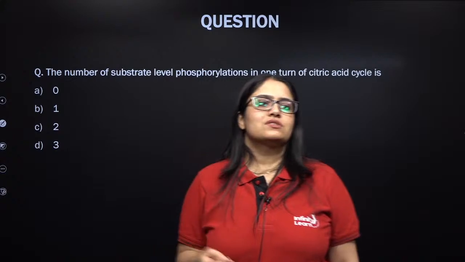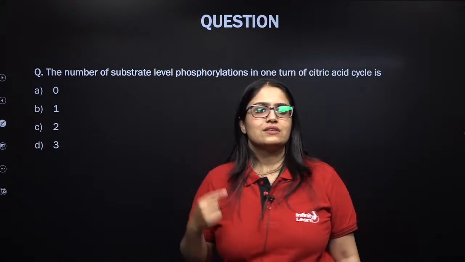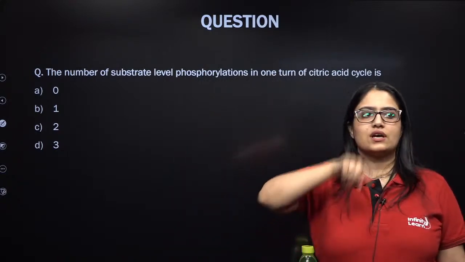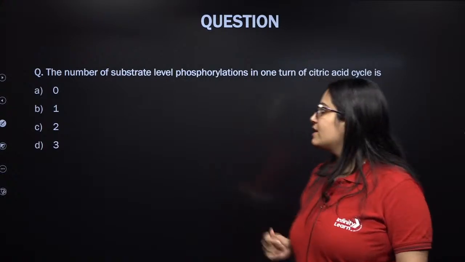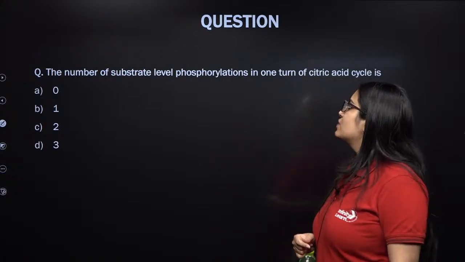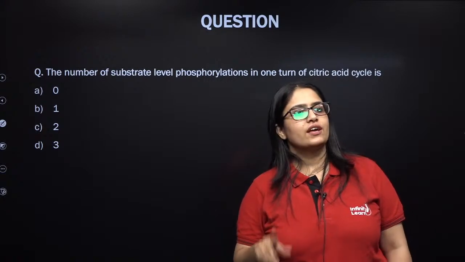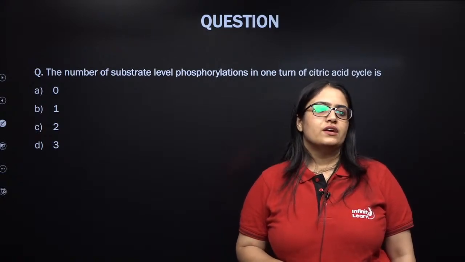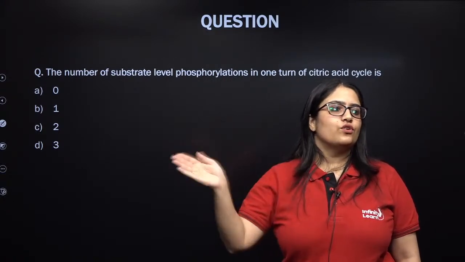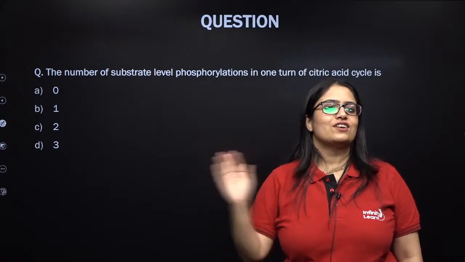So how many times does substrate level phosphorylation take place inside one turn of citric acid cycle or Krebs cycle? Come on everybody, give it a try. Substrate level phosphorylation, ATP भी हो सकता है और GTP भी हो सकता है. I am sure you are getting confused between ATP and GTP now. श्वेता, ATP, GTP दोनों हो सकते हैं. अब बताओ आंसर क्या होना चाहिए?